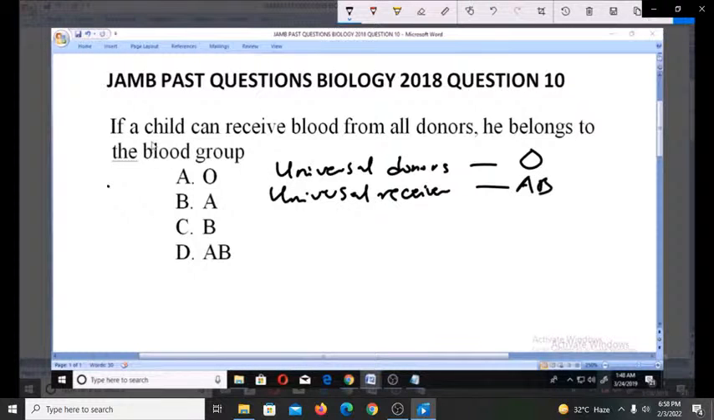So from there you can see that this child can receive from all donors. He is a universal receiver. So the correct option is AB. Now, why is it like this? It is actually because group AB people